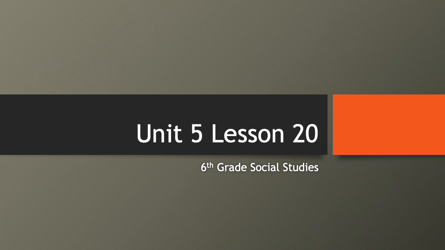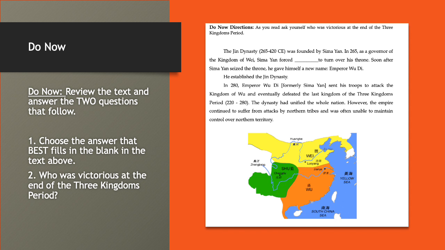Hey scholars, so we're going to jump into Unit 5, Lesson 20, continuing our conversation on the impacts of the fall of the Han Dynasty on ancient China. Alright, let's jump into our do now. For this do now, you're going to answer two questions.